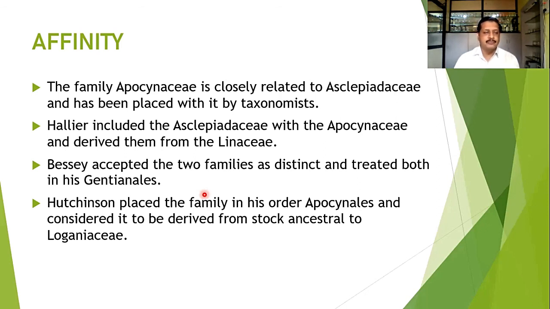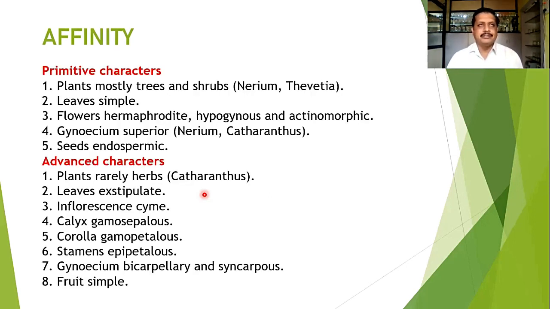Hutchinson has placed this family in the Apocynales and considered it to be derived from the stock ancestor Loganiaceae. That means what Hutchinson did is place it in Apocynales, instead of in the order Gentianales, where Bentham and Hooker placed it. But Hutchinson has placed it in a separate order, Apocynales, and he considered that it has been derived from the family Loganiaceae. Though the family is itself a large family, it has some primitive and advanced characters.